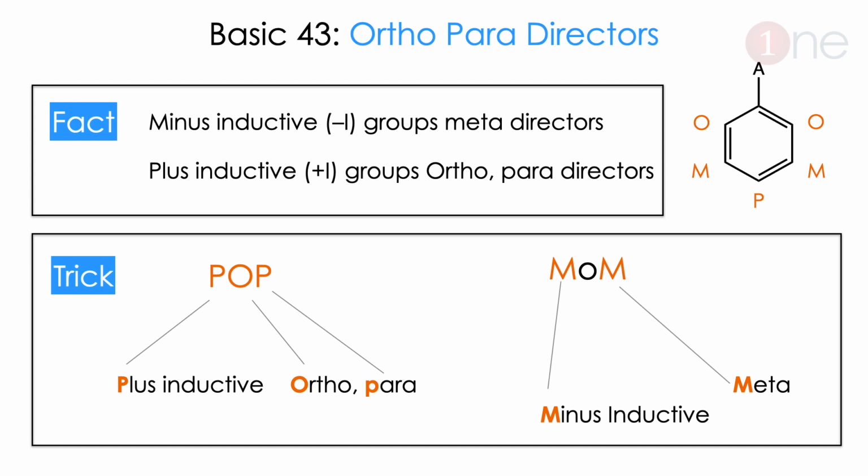Minus inductive groups direct to meta, plus inductive groups direct to ortho and para. It will be easy to remember: POP MOM. POP means plus inductive groups ortho and para, and MOM means minus inductive groups direct to meta. So you should know the ortho para directing groups.